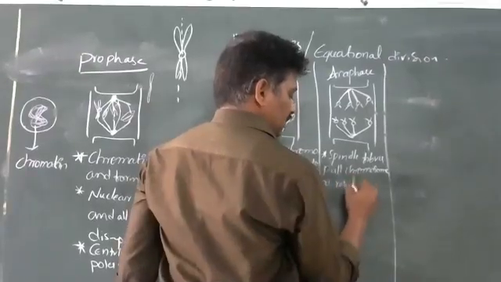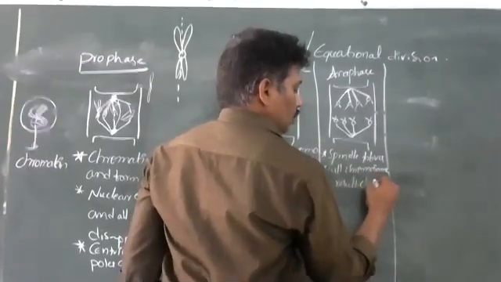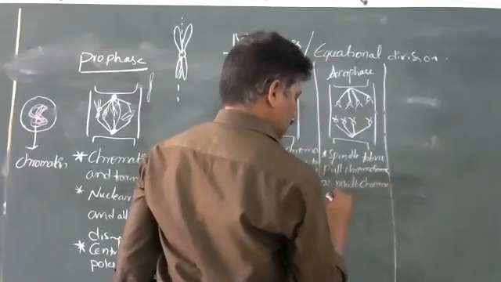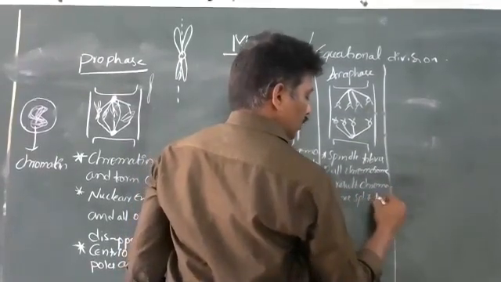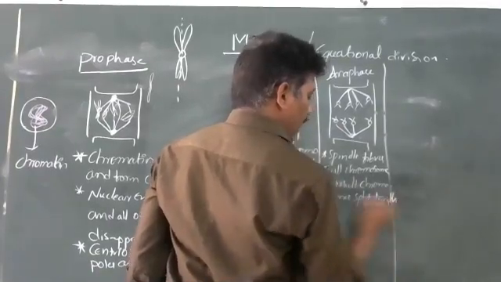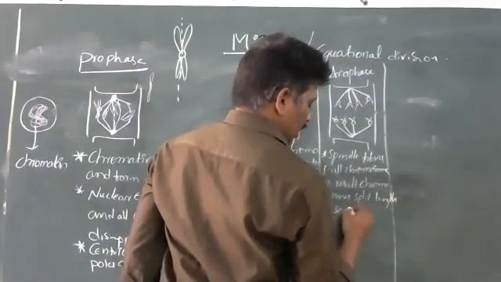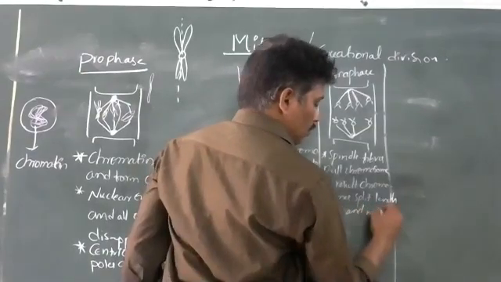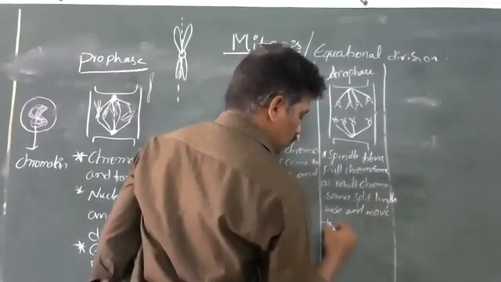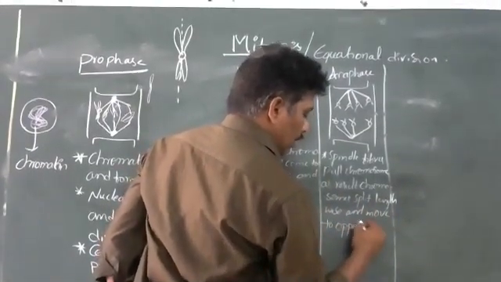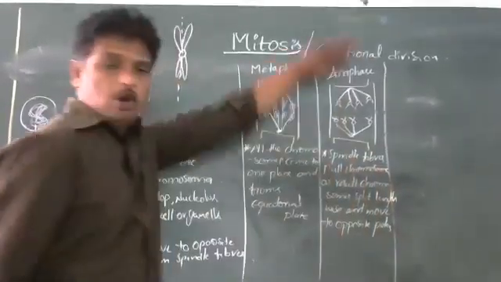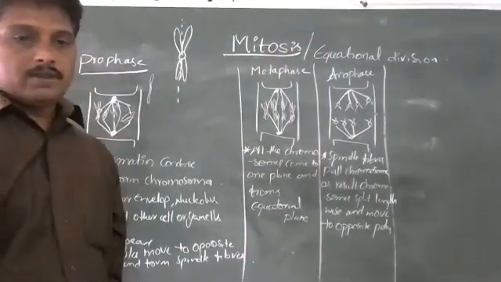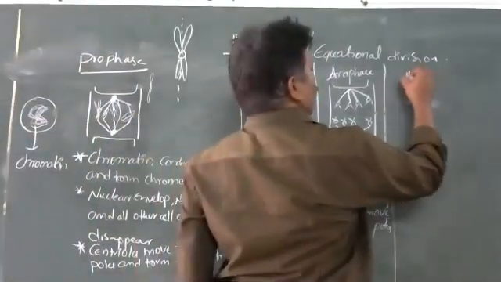As a result, chromosomes split lengthwise and move to opposite poles. Move to opposite poles. Next, telophase.